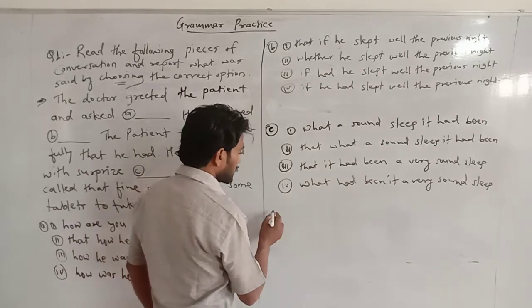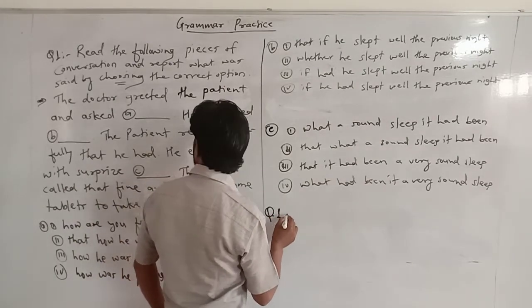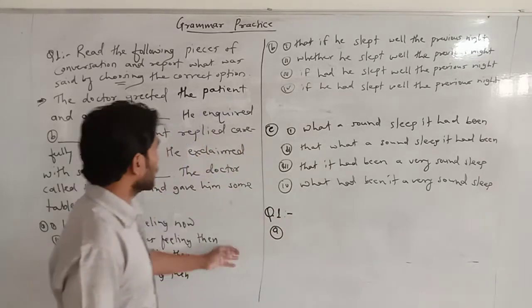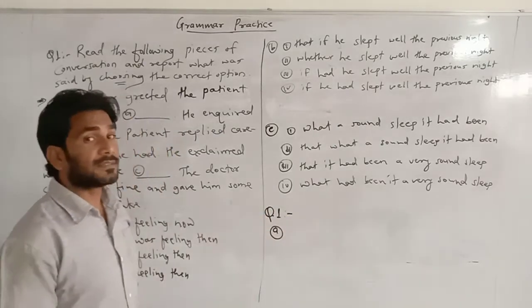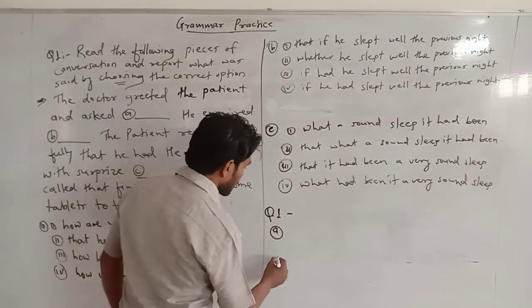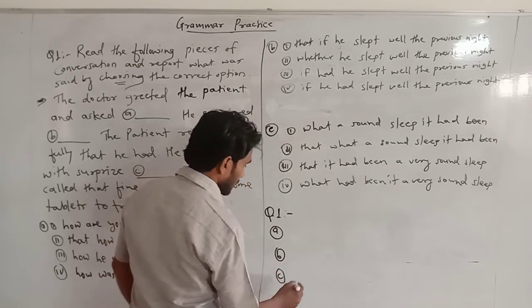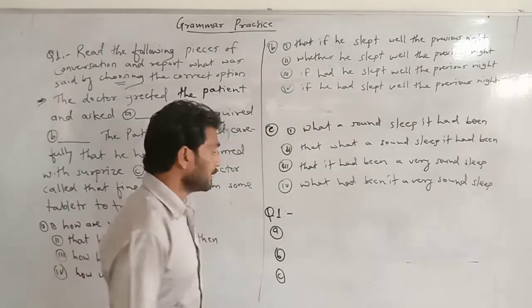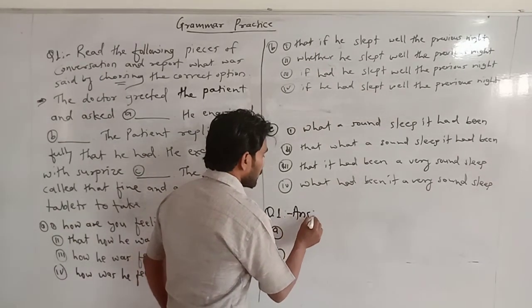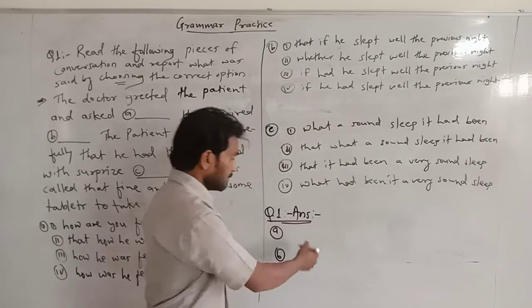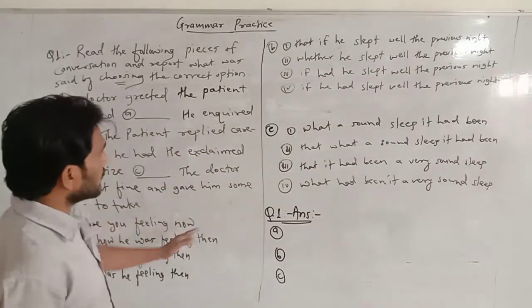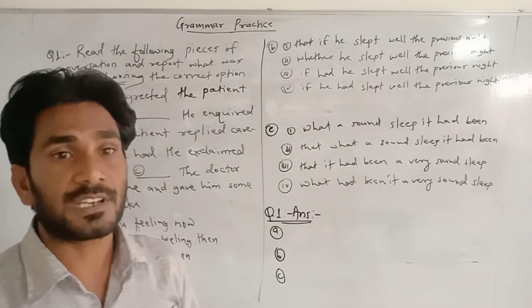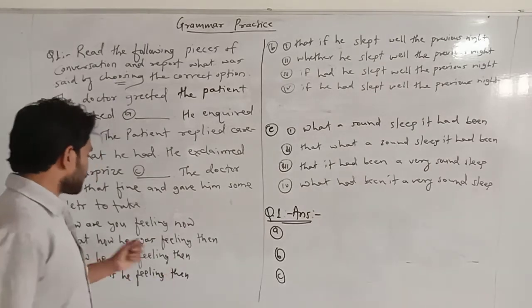Just write down the question number, for example question number 1A, and directly write down the answer. No need to waste your time. Got it? So look at this.